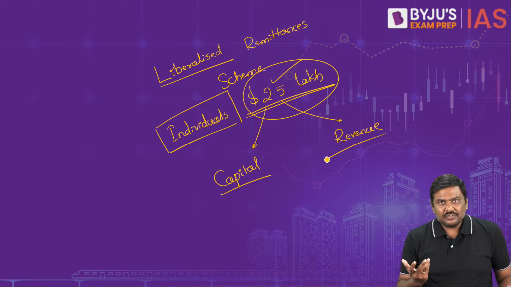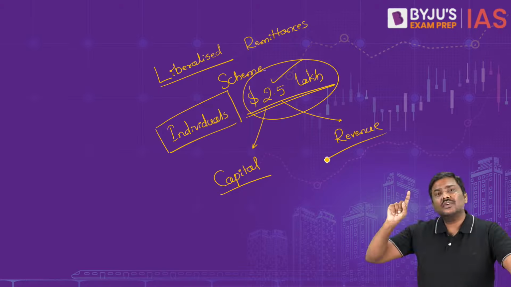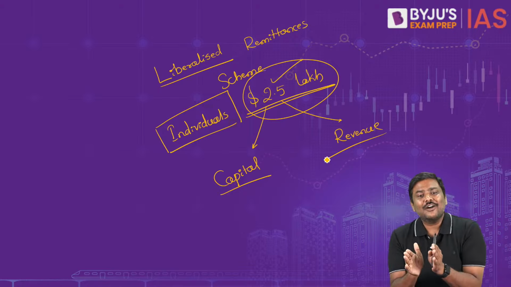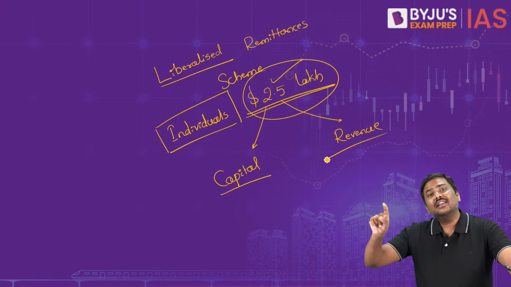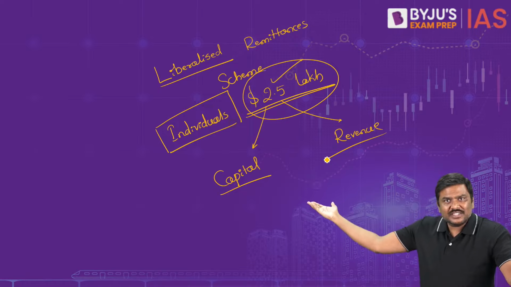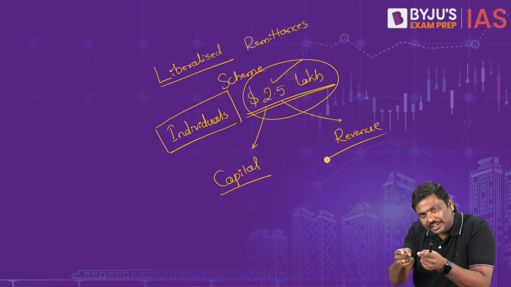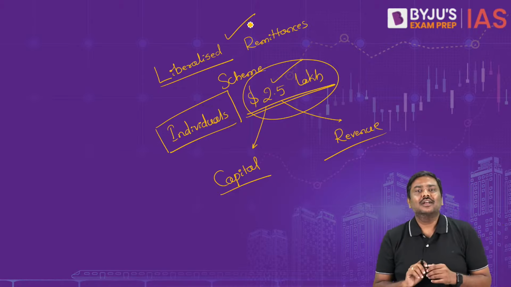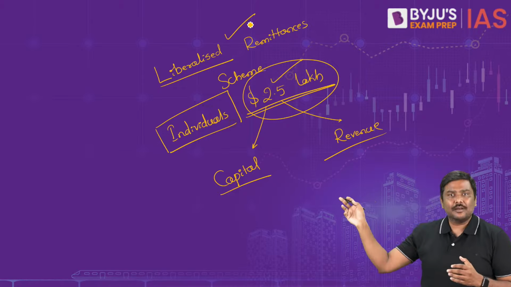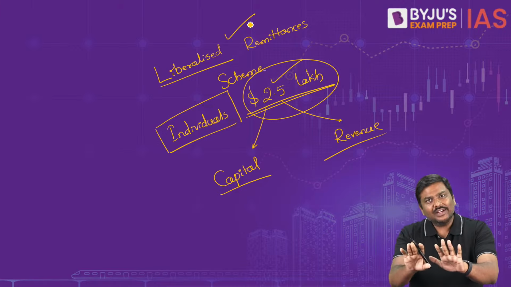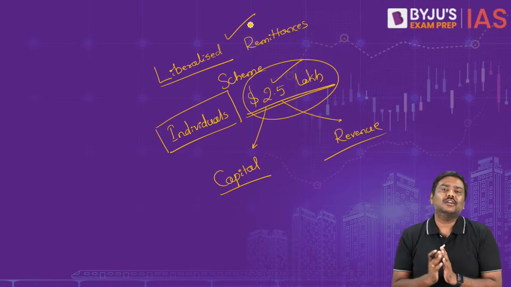Sir, any example of this? Imagine you want to invest in the shares of Tesla company. All of you have heard of the company Tesla? You will have to invest in dollars in the USA market. So you can take out dollars under the liberalized remittances scheme. It is allowed. You want to go for tourism, you want to invest somewhere, etc. Under this scheme, you can take out up to $2.5 lakh.